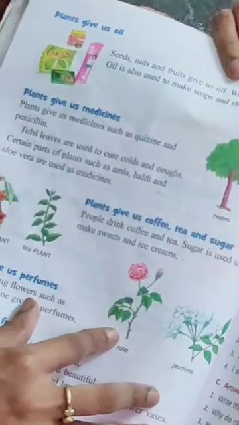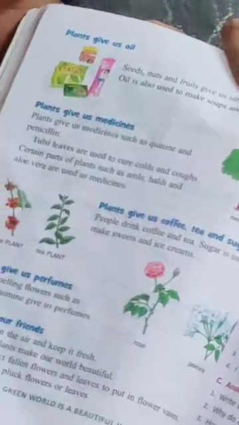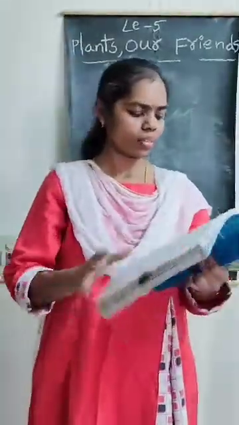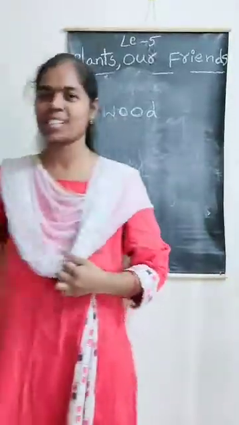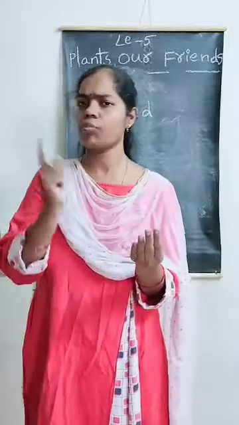See here, ma. So, we use these plants' flowers to prepare fragrance. Now, can we say plants give us fragrance and plants give us perfumes? Yes, we can say.